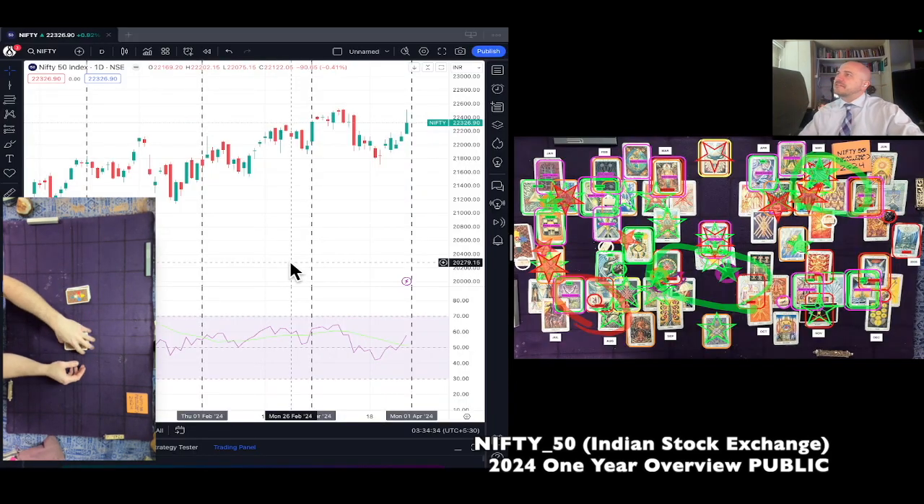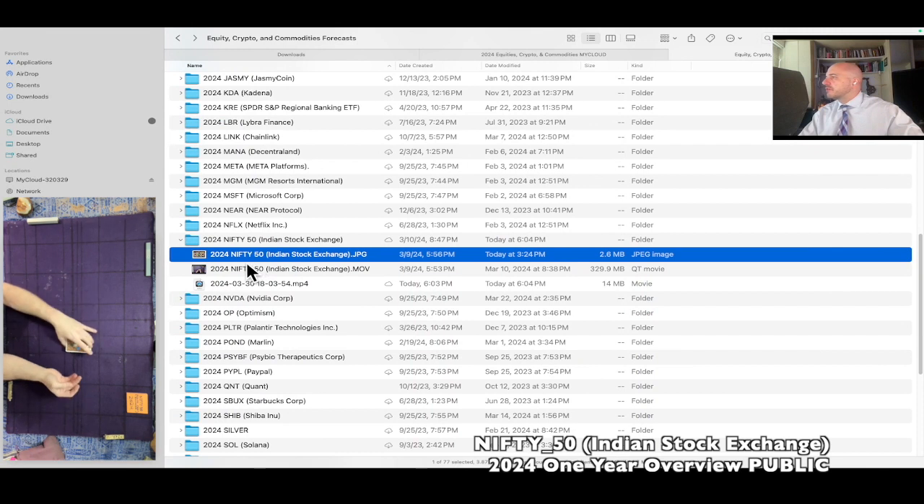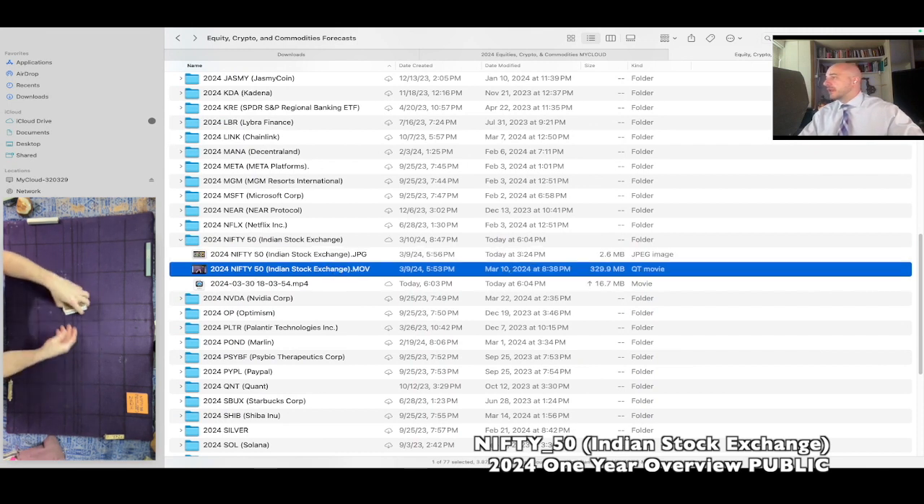Currently, at the time of this reading, the Nifty 50, which is the Indian Stock Exchange, if you're not familiar, is 22,326.90. That's USD. And the shuffle video that we're playing for you here in the lower left corner was created on March 9, 2024 at 5:53 p.m. Eastern time. That's the video in the lower left corner.